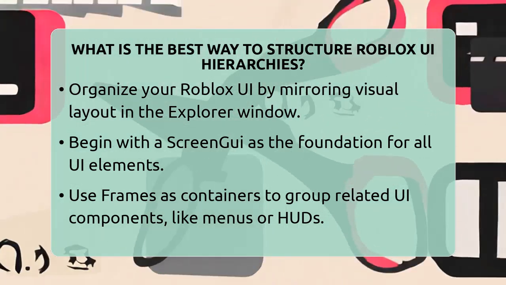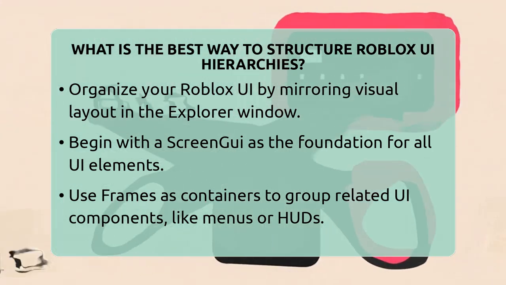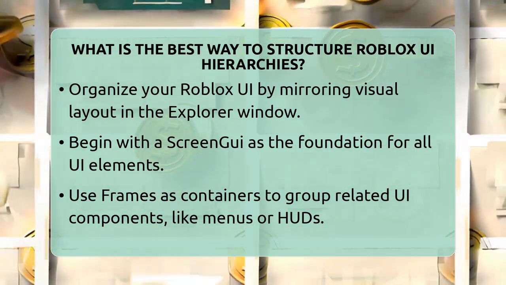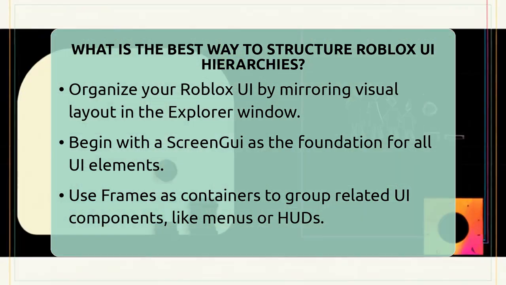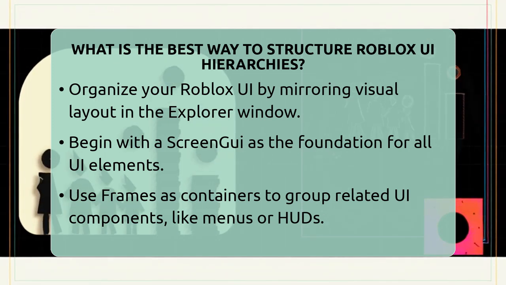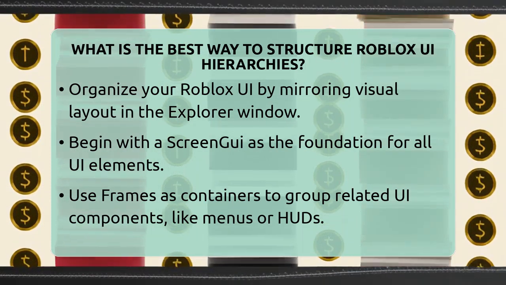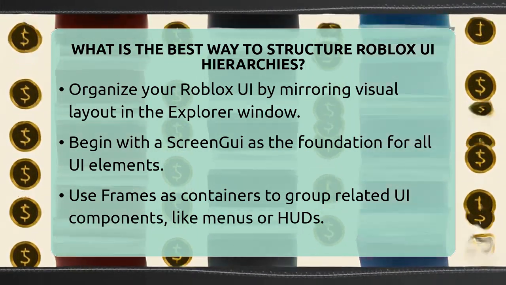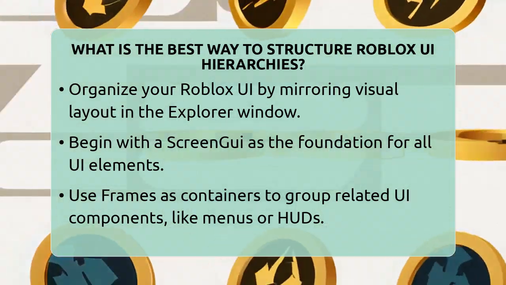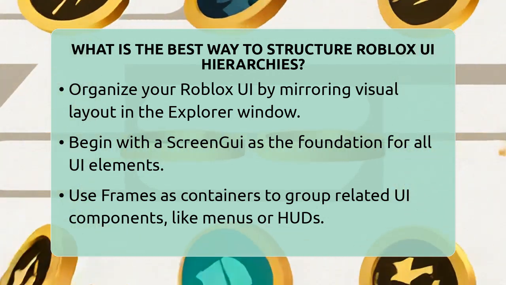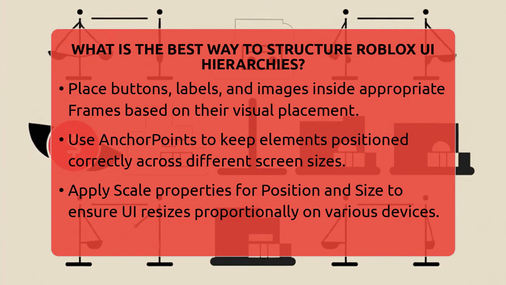Start with a ScreenGui. Think of it as the foundation of your house. Every user interface element must be inside a ScreenGui so it shows up on the screen. Next, use frames as containers or rooms. For example, you might have a frame for the main menu, another for the game HUD, and one for pop-up dialogues. These frames help keep related elements together, making your UI easier to organize and modify later.